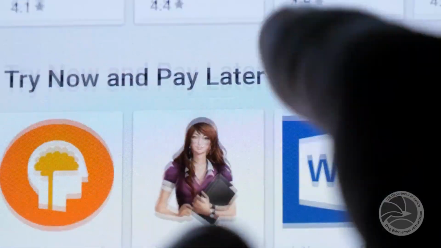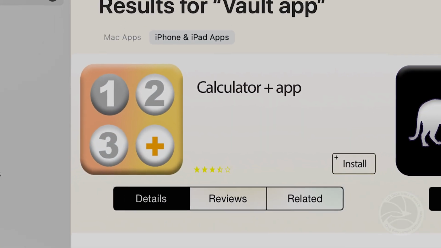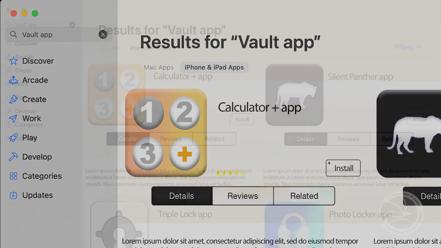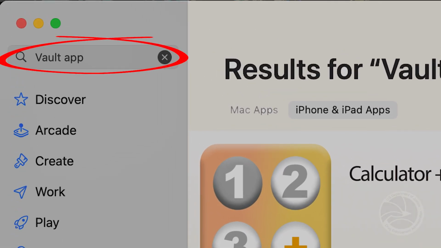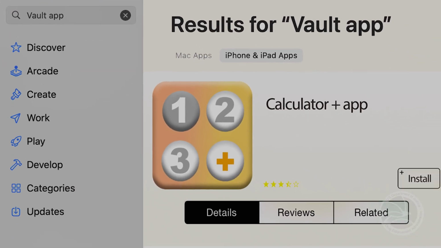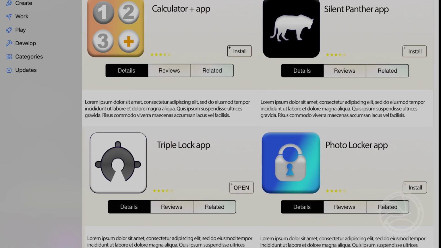Finally, some apps can be disguised. For example, apps that look like clocks and calculators can actually be vault apps, places where a young person can hide photos or messages they do not want you to see. To identify a vault app on your child's phone, search for Vault app on the App Store. Typing Vault app on the App Store search field will give you a long list of calculator vault options available for download. However, if your child has already downloaded one of these apps, instead of Install, you'll see Open on the app that is installed.